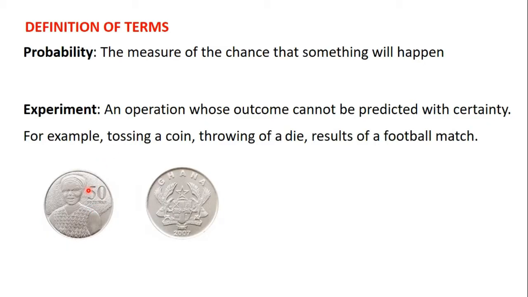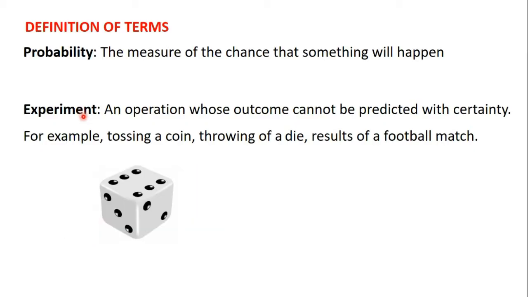The first face is called the head and the second face is called the tail. When you toss this coin, you cannot predict with absolute certainty whether it's going to land on the head or the tail. Such an activity or operation is called an experiment.